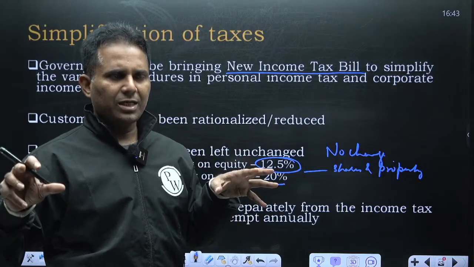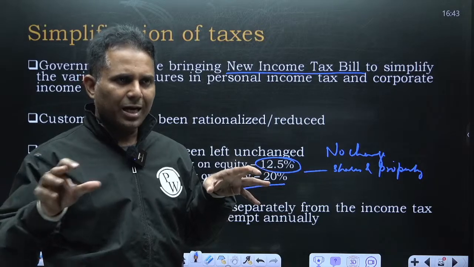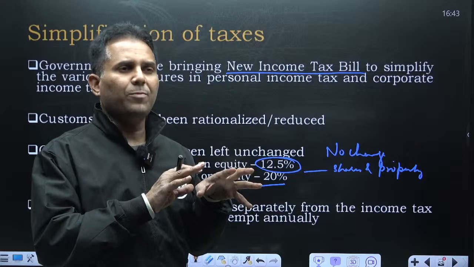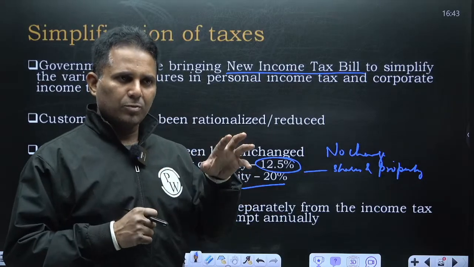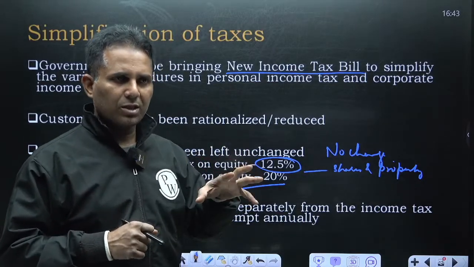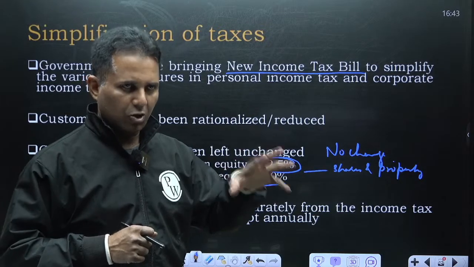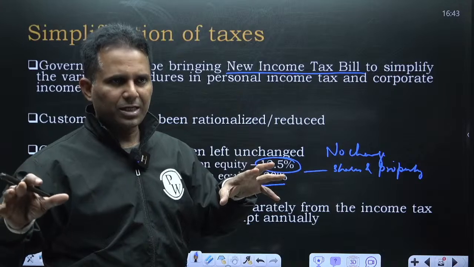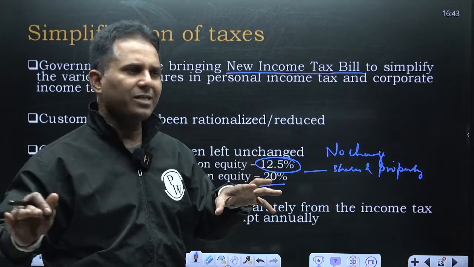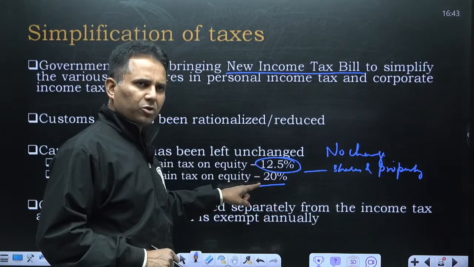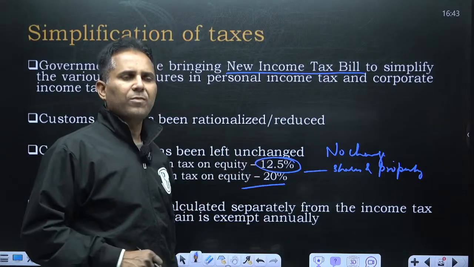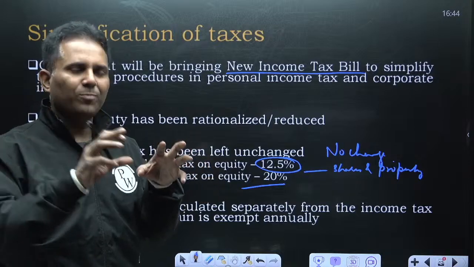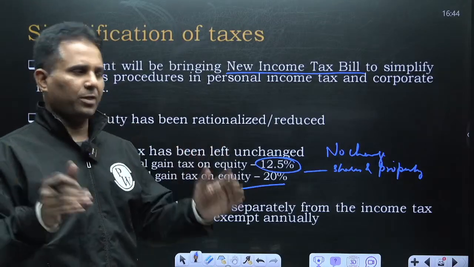The income which I get through capital gain is not added in the personal income for calculation of taxes. So the slab that we saw is for the salary, the normal income, and capital gain is treated separately, with a flat rate of 20% for short term and 12.5% for long term. So don't mix the capital gain into the personal income. They are totally separate.